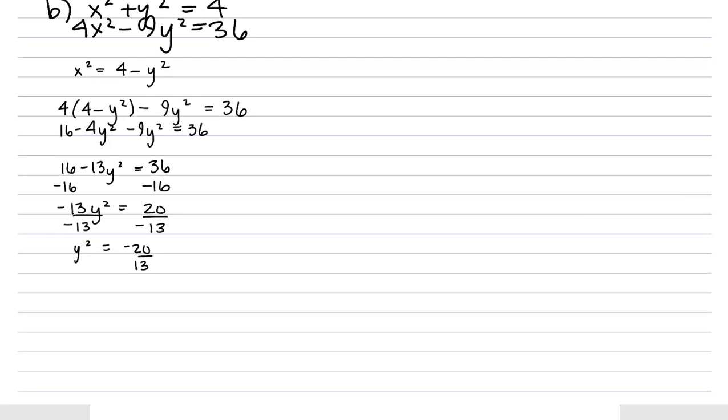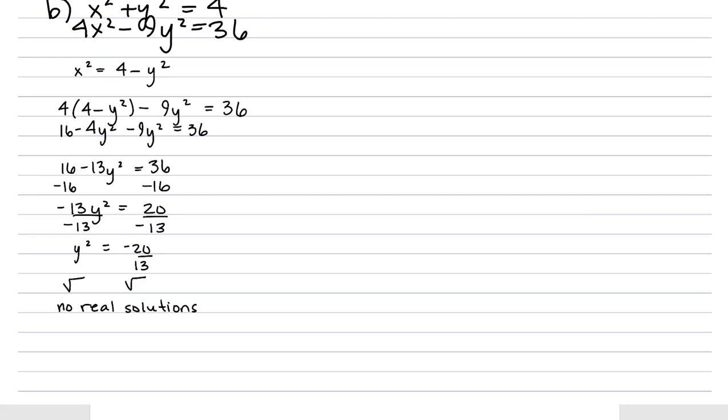Okay, with this as the point, let's take a look at what this would mean conceptually. So if our y squared value is supposedly negative, when we try and square root this, we're going to get no real solutions for y, because when we square root a negative, we get a complex value. So this would imply there are no real solutions.